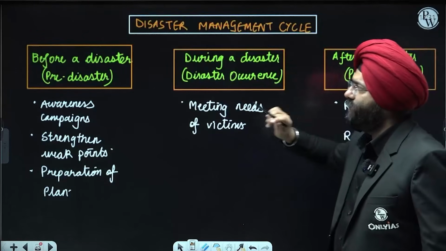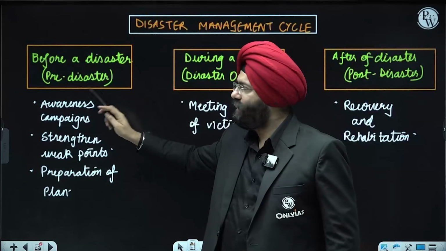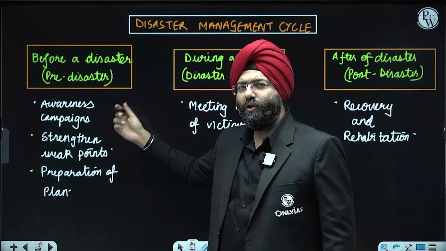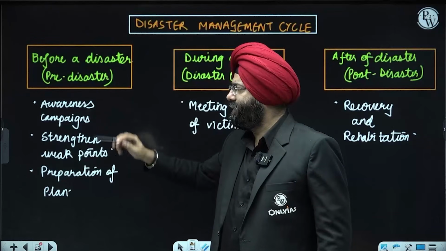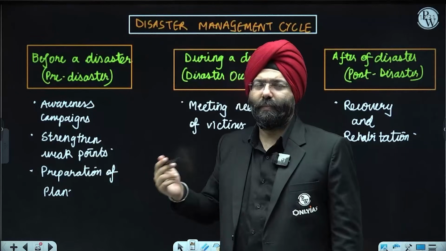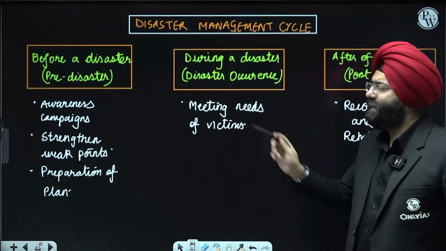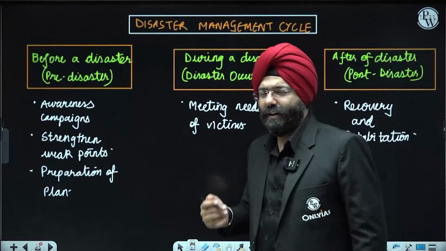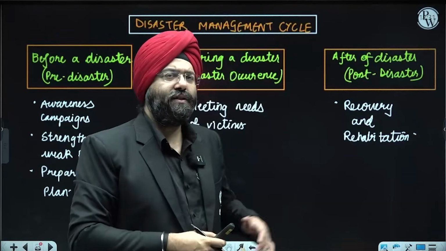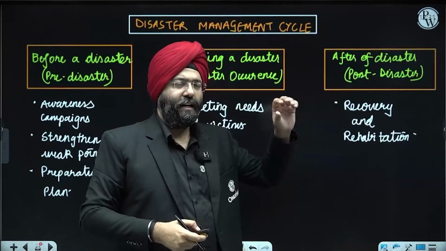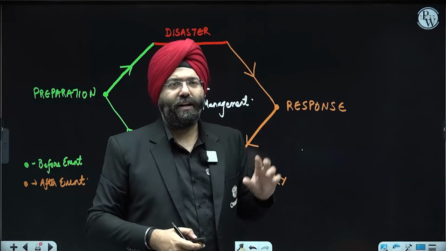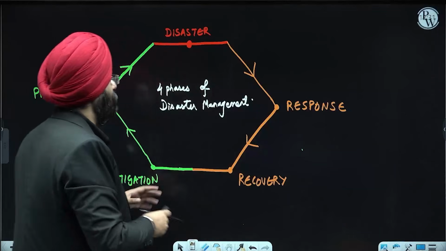Disaster management cycle, you realize there is something known as before the disaster, that is pre-disaster. What do you do in the pre-disaster phase? Awareness campaigns, strengthen the weak points, preparation of the plans. During the disaster, meeting the needs of the victims, giving them the necessities that is required. After the disaster is recovery and rehabilitation. Having studied this, I've added one more chart in front of you that will make things relatively clear.